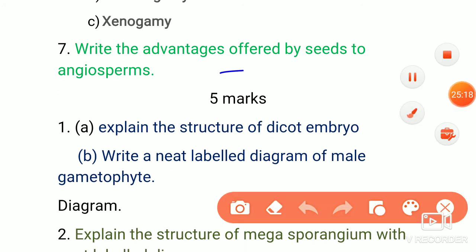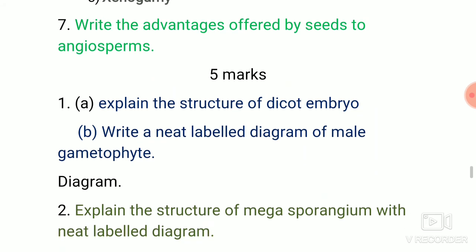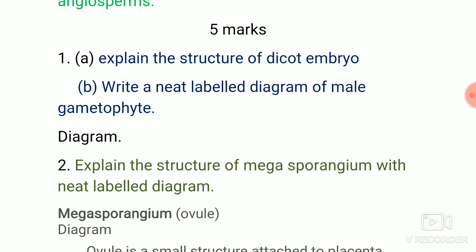The next question you can write is the advantages of the seeds to the angiosperms. Just refer to the notes which I have given already. That will give the advantages of the seeds, which are there as some 3 or 4 points. That will be better than that. So easier in that. The next, if you see 5 marks.